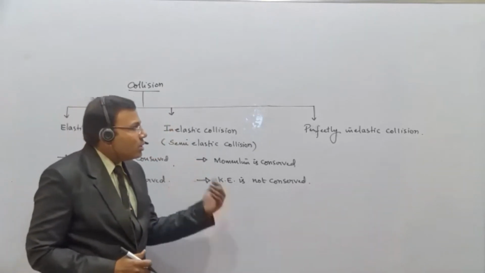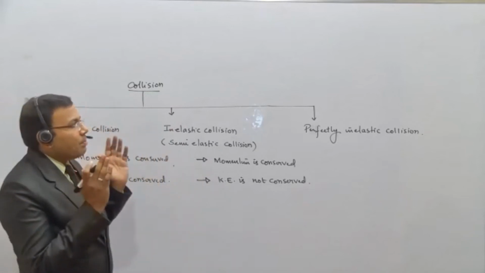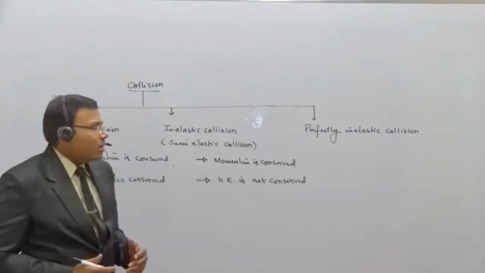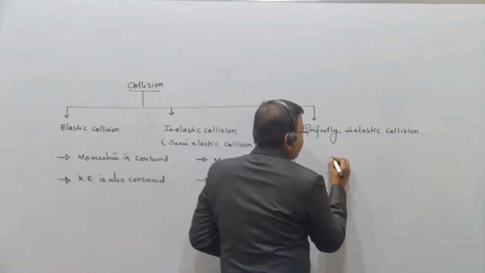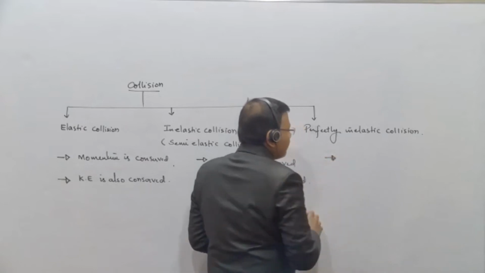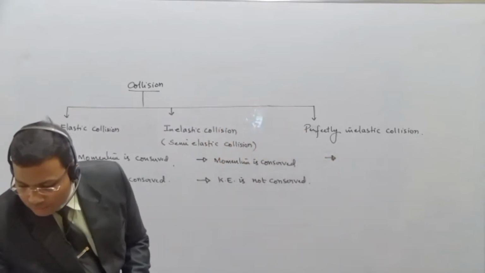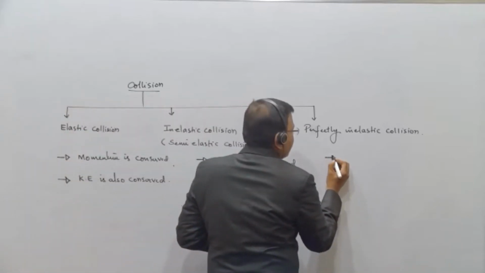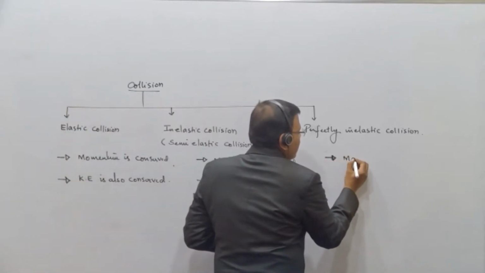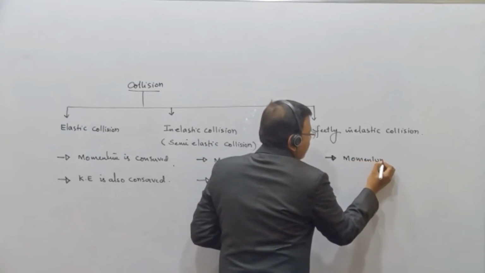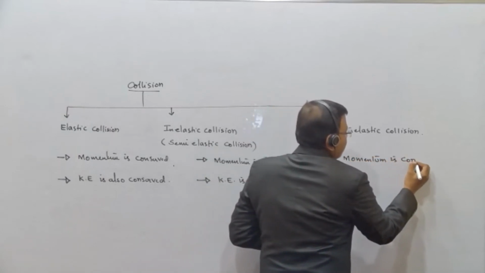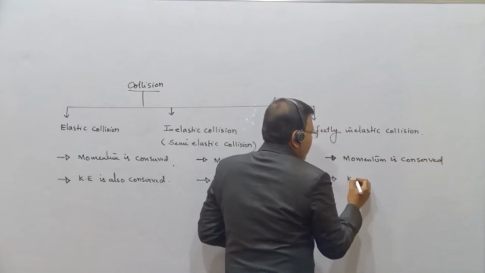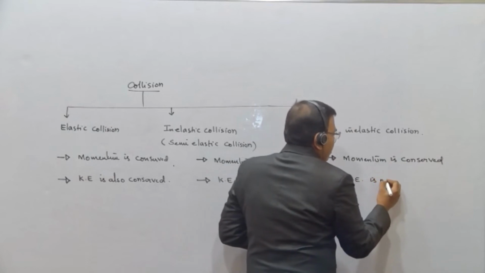Now let us go for the third one. That is what we have a separate place for, that is perfectly inelastic collision. So here, if you see the first one, here momentum is conserved. Kinetic energy is not conserved.